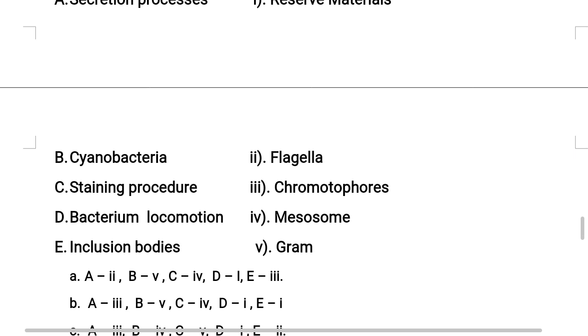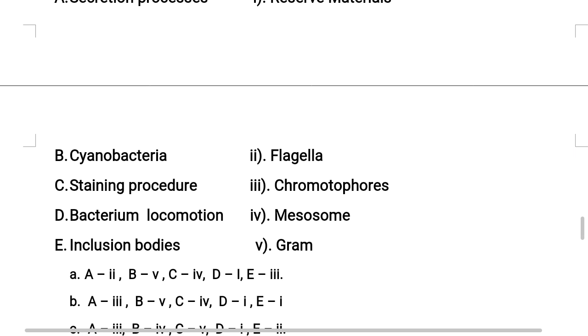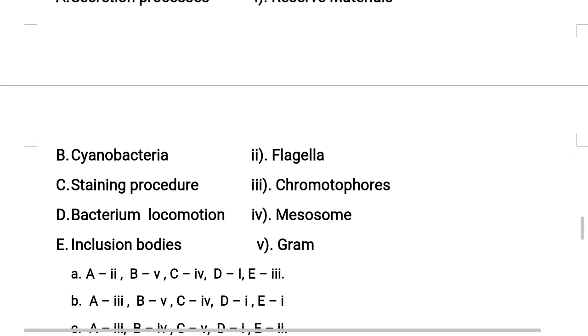We already discussed this staining process in regular theory class, right? Bacteria can be separated by a staining process called Gram staining into Gram-positive bacteria and Gram-negative bacteria, discovered by Hans Christian Gram. Understood?